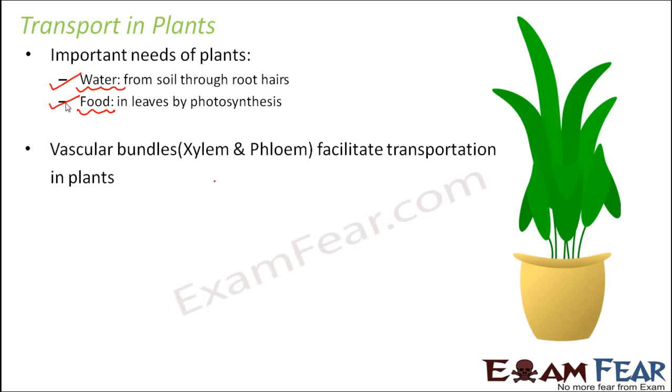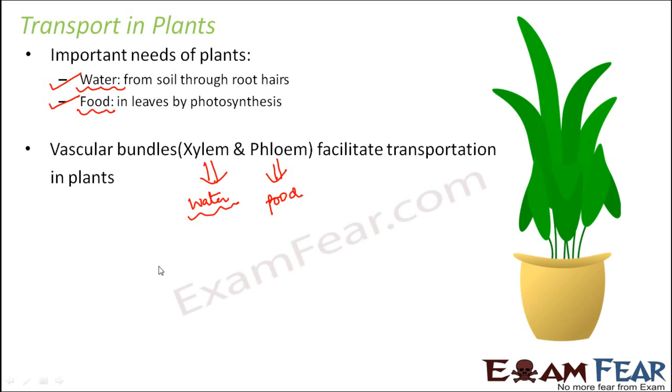So now we will talk about how exactly the transport happens in case of xylem and how it happens in phloem. Before that, let us know who does what. Xylem helps primarily to transport water and the dissolved minerals in it. Phloem helps to transport the food material from leaves to different parts of the plant. When you talk about xylem, the direction of transport is unidirectional.